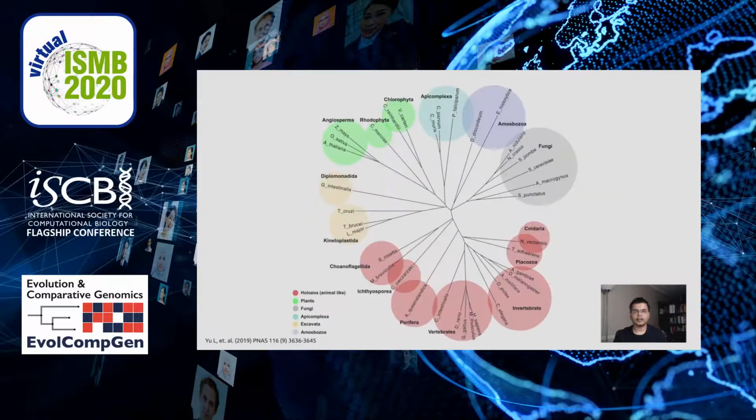We then created the tree for 38 eukaryotic species. The tree shows remarkable similarity to the existing evolutionary tree. Now, depending on the placement of the root, the tree conforms either to the crown group topology or the unikont and bikont tree topology. This shows that the bigram models have very strong evolutionary signals.